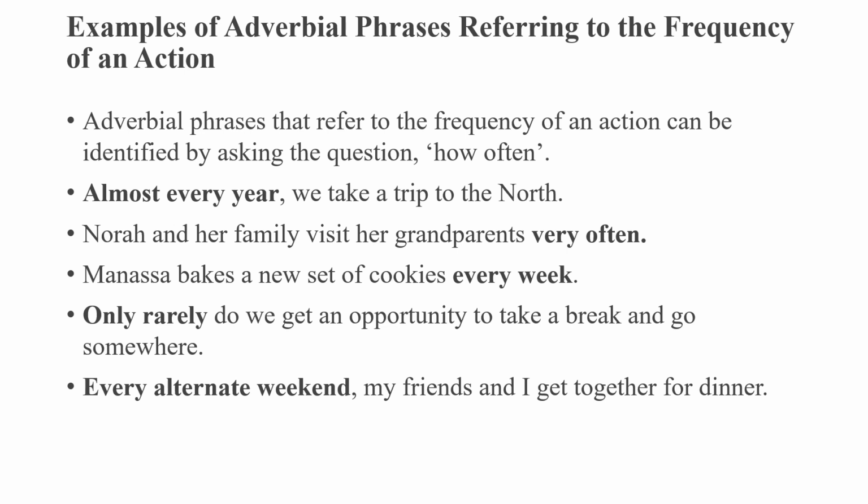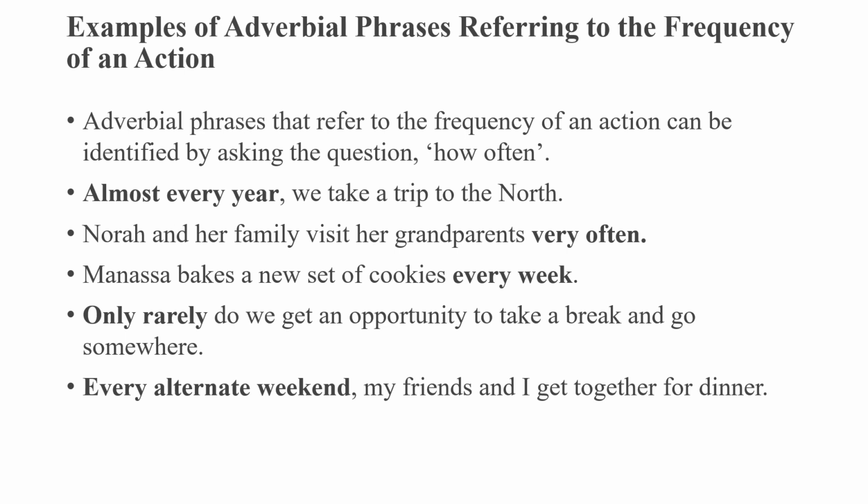Examples of adverbial phrases referring to the frequency of an action, like how often something happens. So adverbial phrases that refer to the frequency of an action can be identified by asking the question how often. Almost every year we take a trip to the north. How often? Almost every year. Nora and her family visit her grandparents very often. How often? Very often. Manasa bakes a new set of cookies every week. How often? Every week. Only rarely do we get an opportunity to take a break and go somewhere. How often? Only rarely. So this is referring to the frequency of an action.